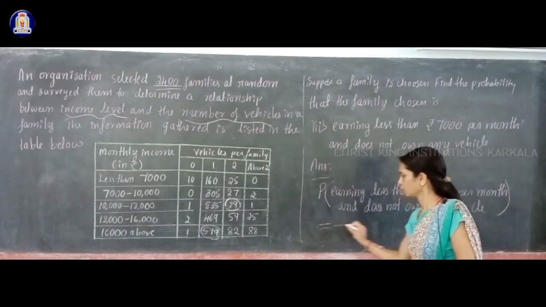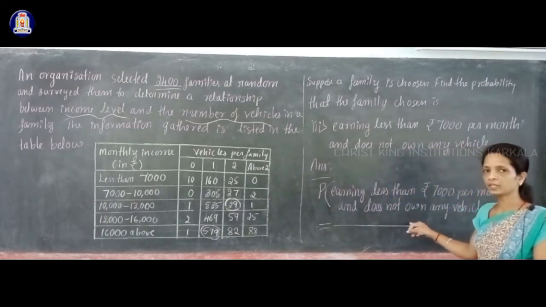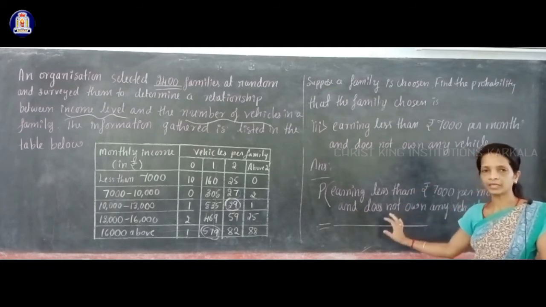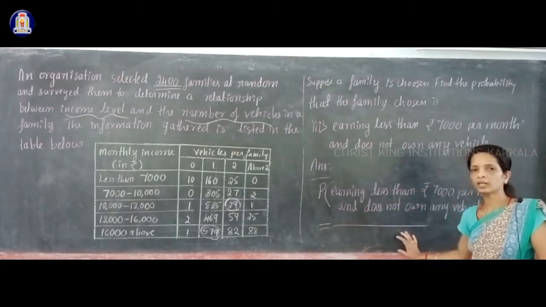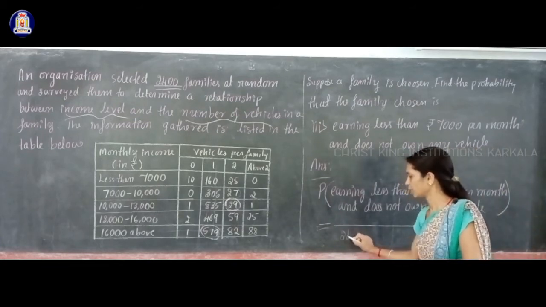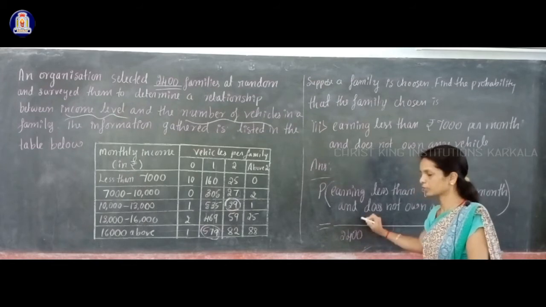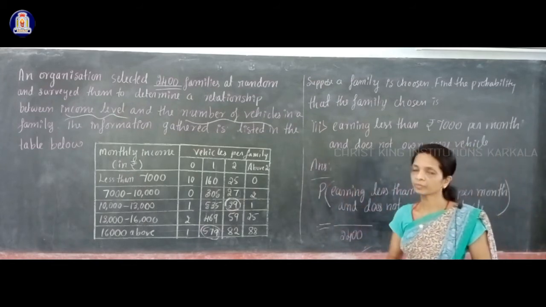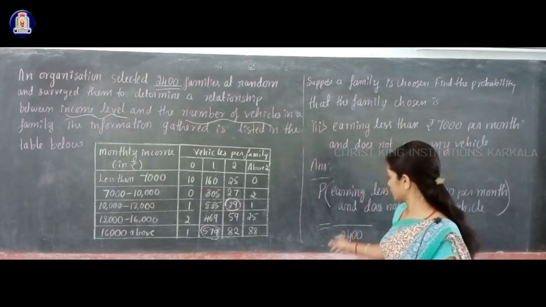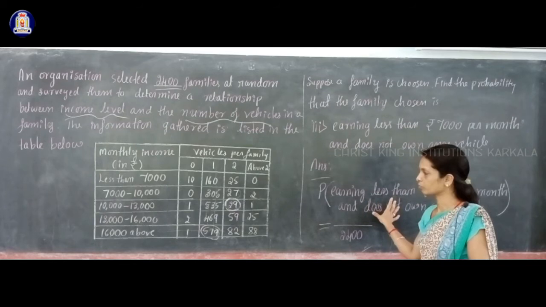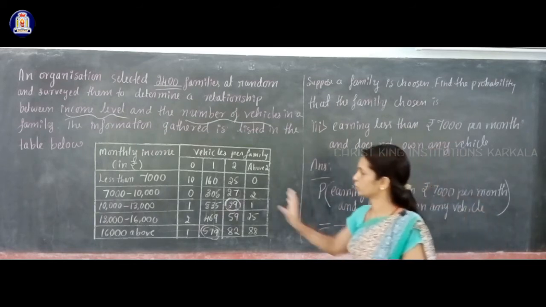The probability of a family chosen with this condition is equal to the number of families with this condition, which goes in the numerator, dividing by the total number of families. The total number of trials is 2400, I already said, and the denominator is the same for all the sub questions in this problem. What is the numerator? To write the numerator, you have to see from the table how many families are with this condition.